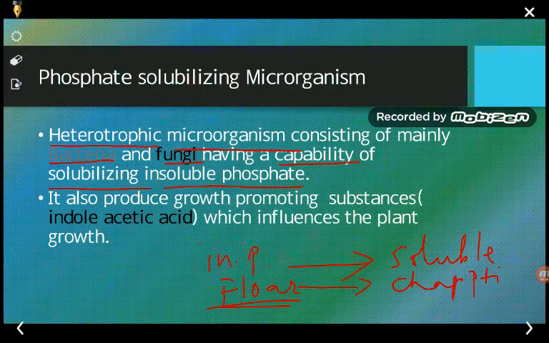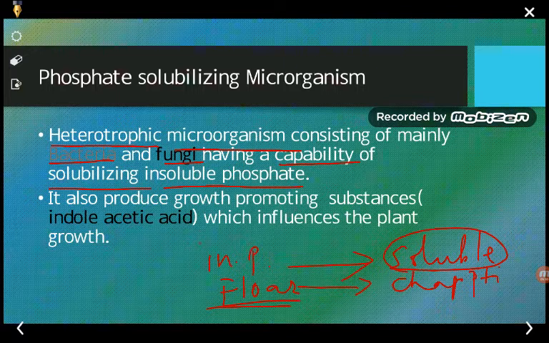phosphate. तो phosphate already soil में अगर available है लेकिन वो insoluble form में है, तो this insoluble form of the phosphate is converted into the soluble form by means of certain heterotrophic bacteria or certain fungi. So these are ऐसे कुछ organism होते हैं which convert the insoluble form of the phosphate into the soluble form. And these bacteria and fungi, we are going to see one by one.